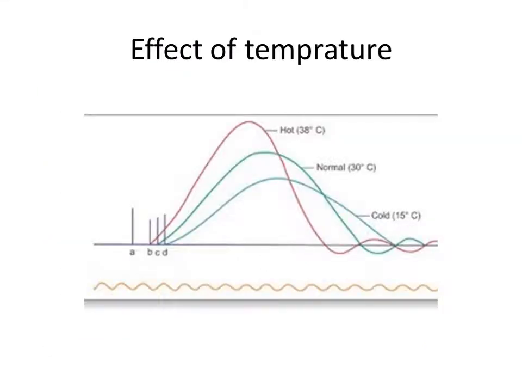This is the graph showing the effect of temperature on amphibian skeletal muscle. The change in temperature of the Ringer solution which we pour on the frog muscle during the experiment causes a change in muscle contraction.